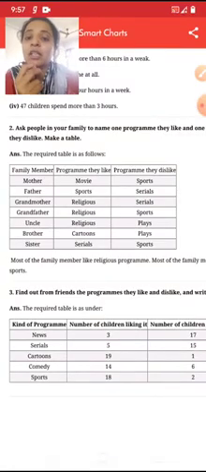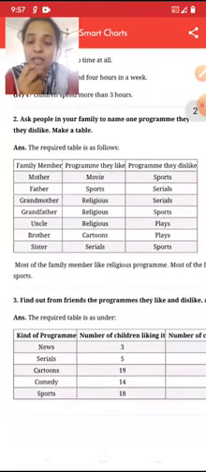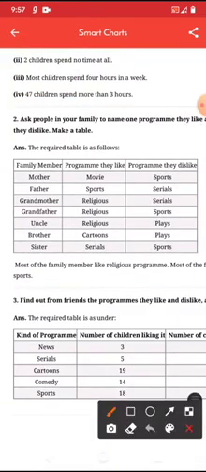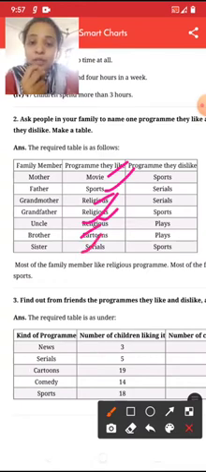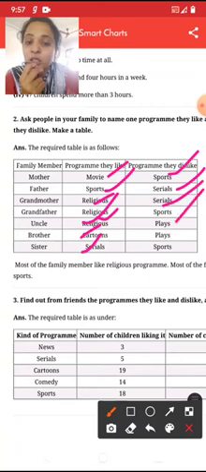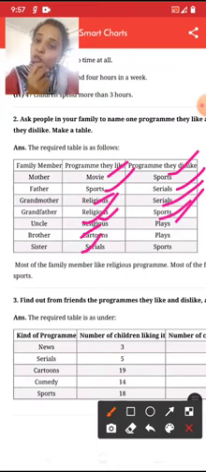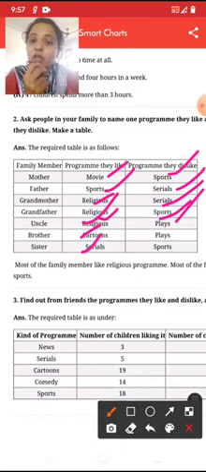When you fill the table, you will get this type of table. The mother likes movies, the father likes sports, the grandmother and grandfather like religious programs, uncle religious, brother cartoon, sister serials. For the programs they dislike: the mother dislikes sports, the father dislikes serials, grandmother and grandfather dislike serials and sports, and uncle dislikes plays, whatever plays we have on TV. So when you fill the table, you will have this type of chart in your notebook.